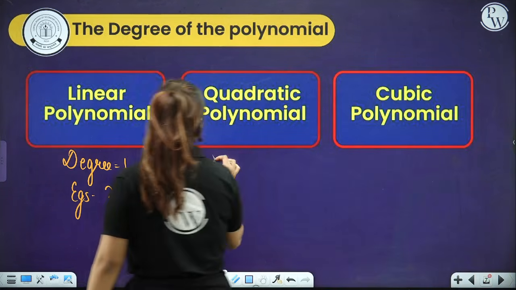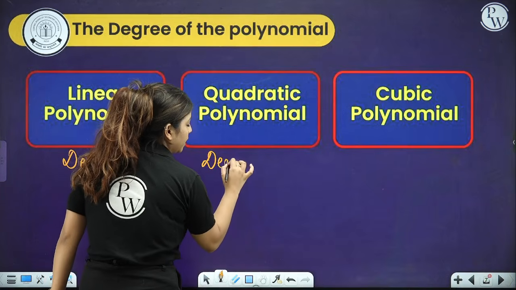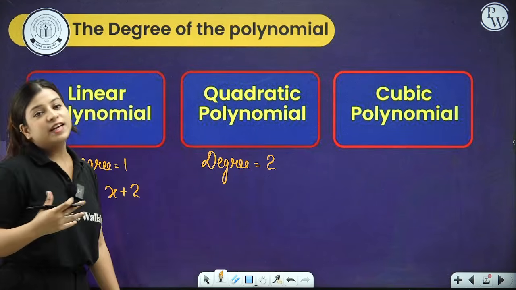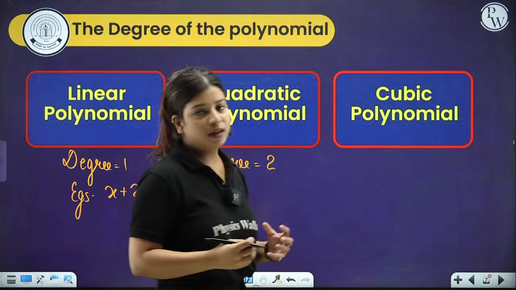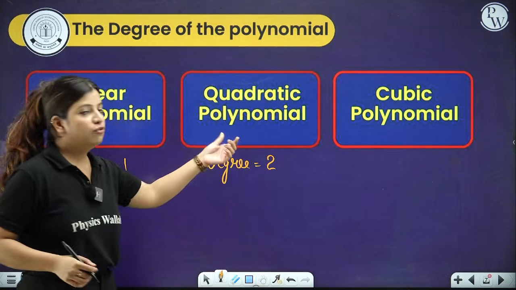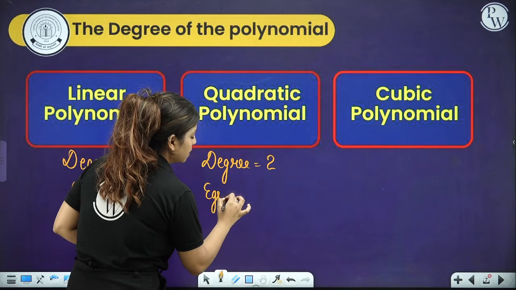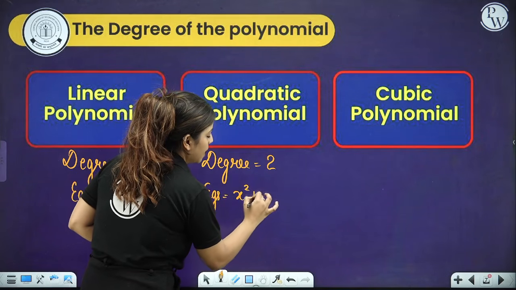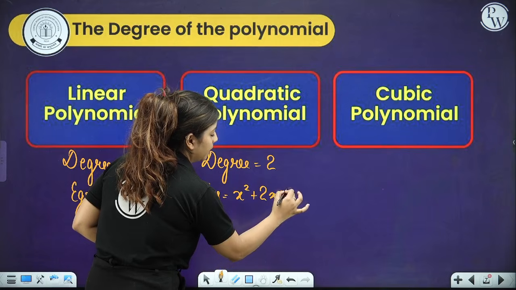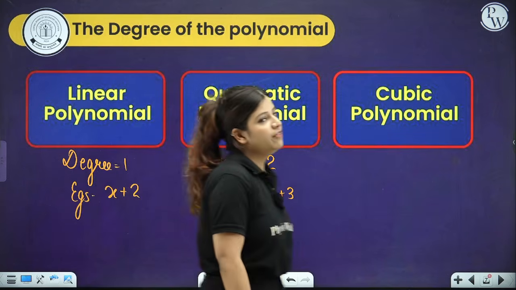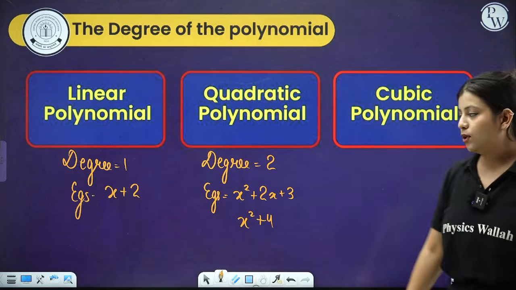A quadratic polynomial is any polynomial in which the highest power of the variable is 2, or we can say that the degree of the polynomial is 2. For example, x square plus 2x plus 3, or x square plus 4. Both of them are quadratic polynomials.